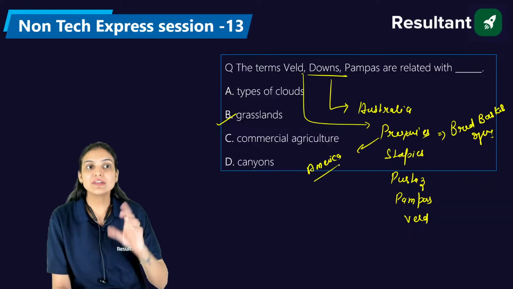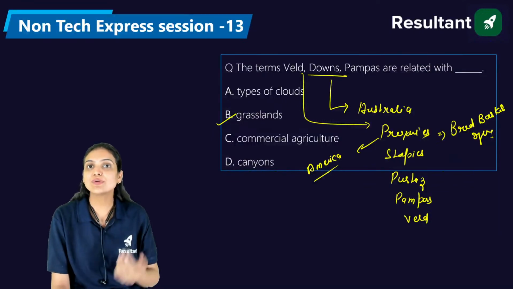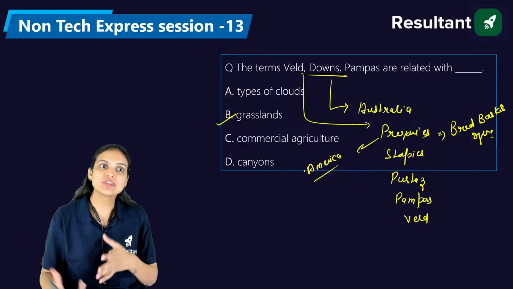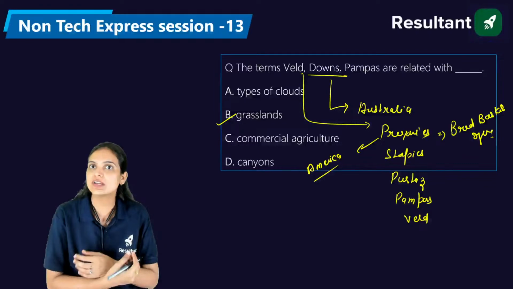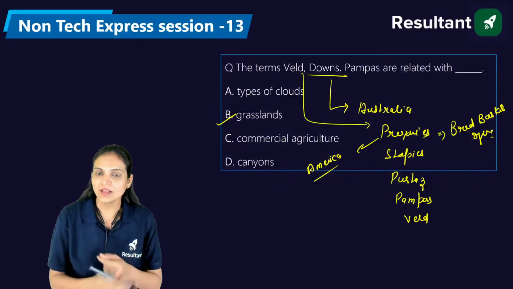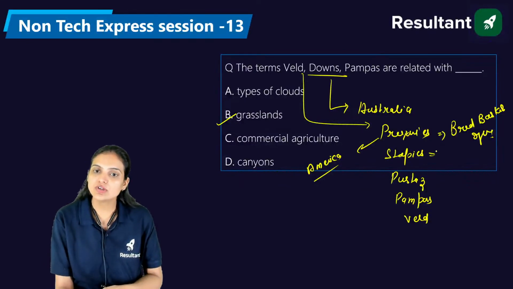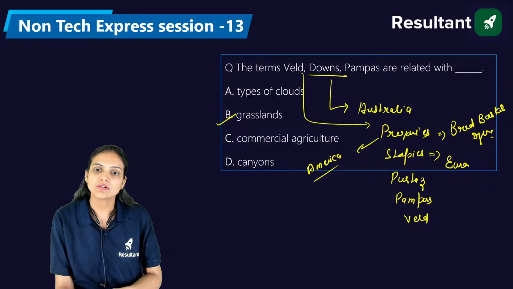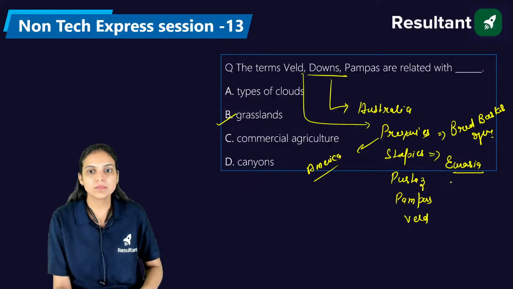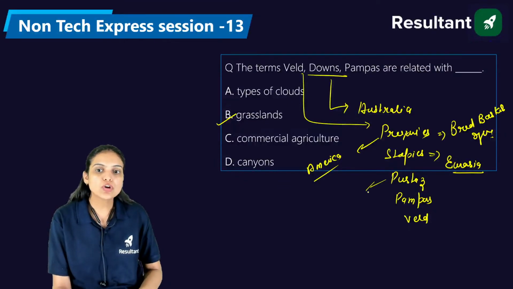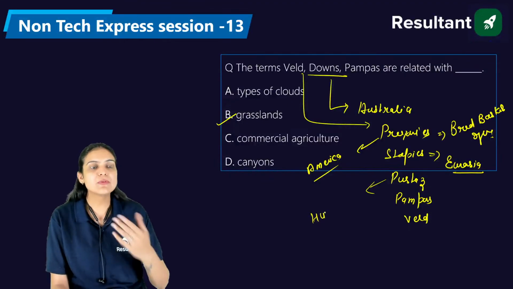Venkat, Willy Willy is a different thing. Willy Willy is a kind of wind, a local wind of Australia. Steppes you will get in Europe or Eurasia, in certain parts of Eurasia. If we talk about the pustas, you will get this type of grassland in Hungary.